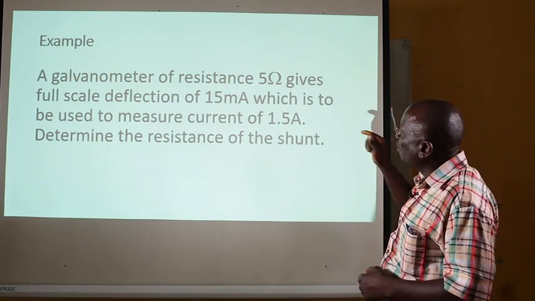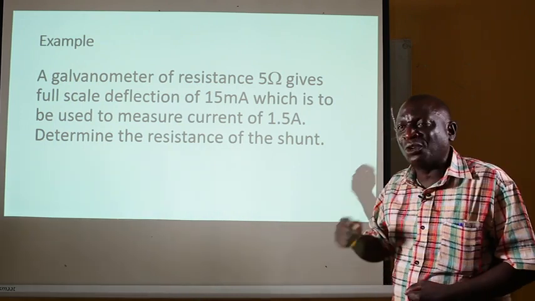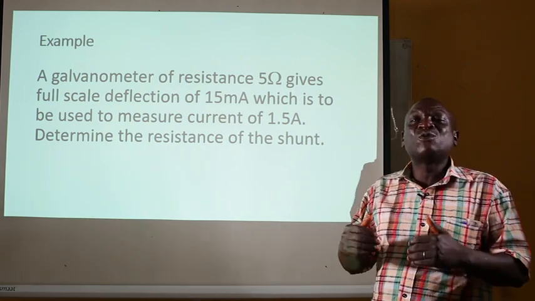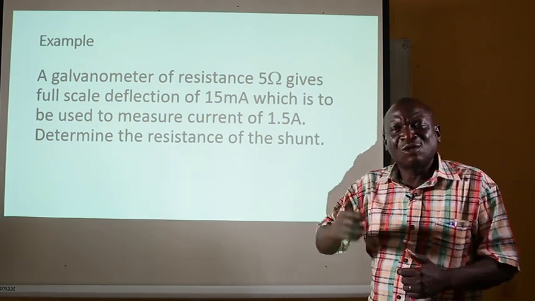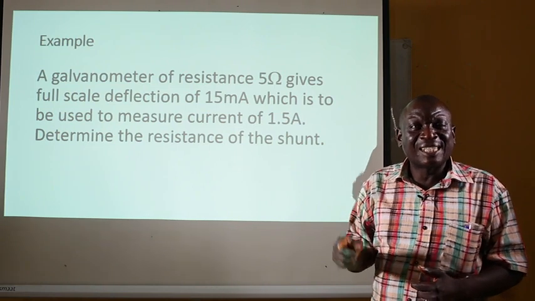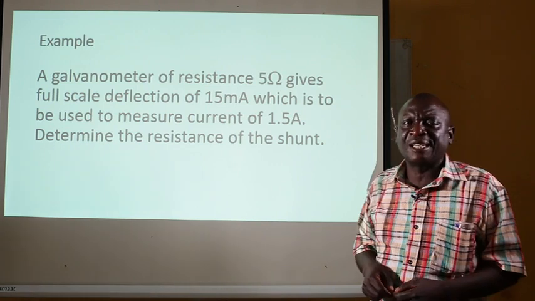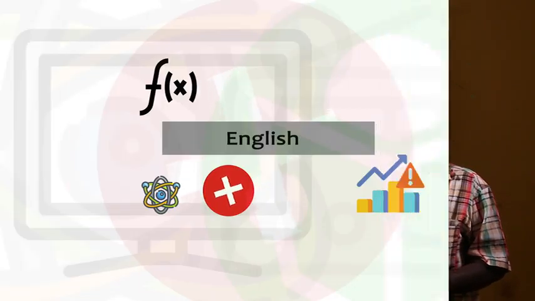Now, we are to convert this particular galvanometer to function as an ammeter. So, just like I've said before, we need to calculate and get the correct shunt that can be suitable for use to convert this particular galvanometer into an ammeter.